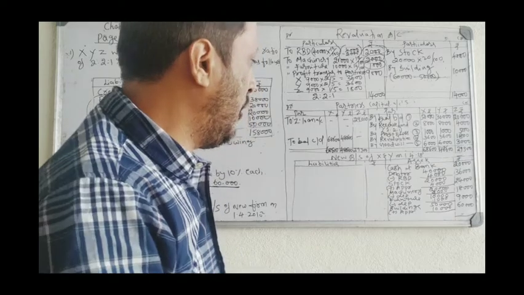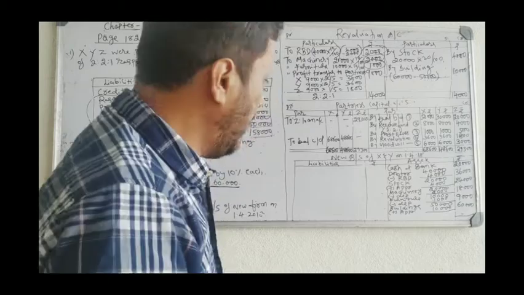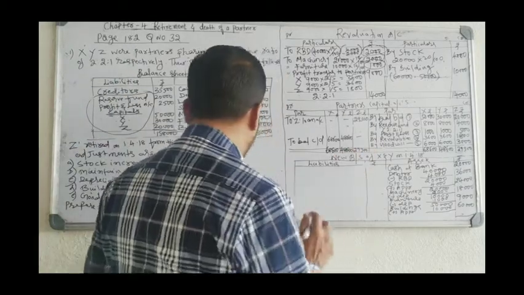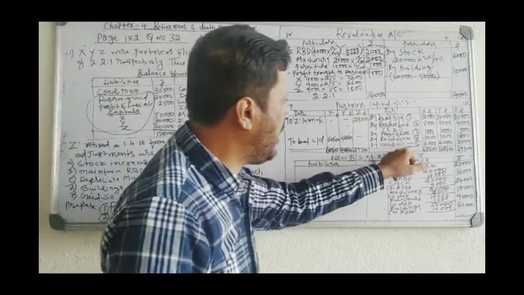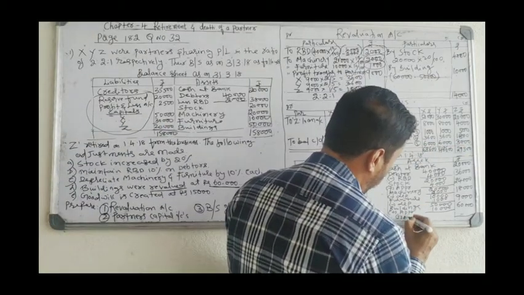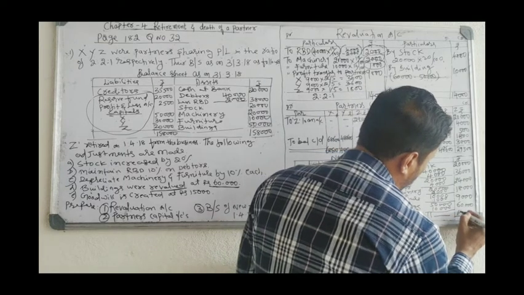Stock 4,000 added, machinery 2,000 deducted, furniture 1,000 deducted, building 10,000 added. And last you have to show goodwill. What I told you, goodwill created means you have to divide goodwill among 3 partners and show it in the balance sheet. Goodwill 15,000.